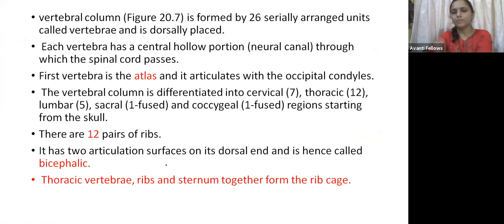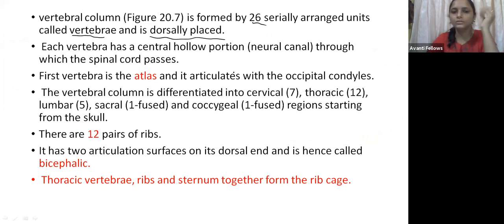Okay, guys. Let us come to the vertebral column. It is made up of 26 serially arranged units called vertebrae, which are present dorsally.